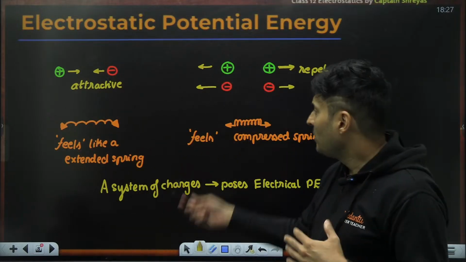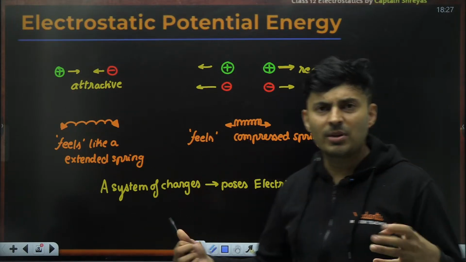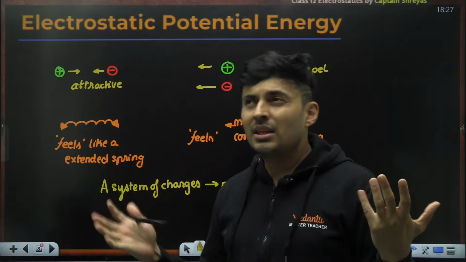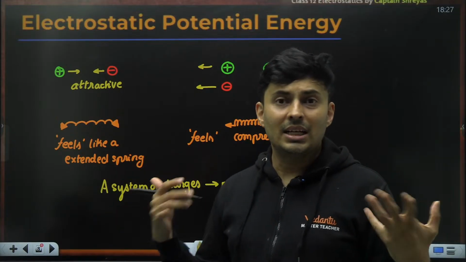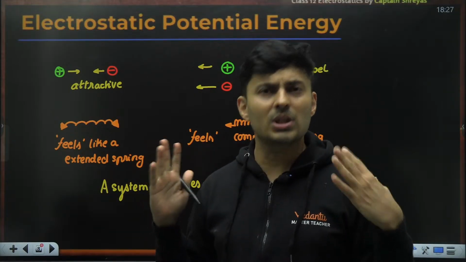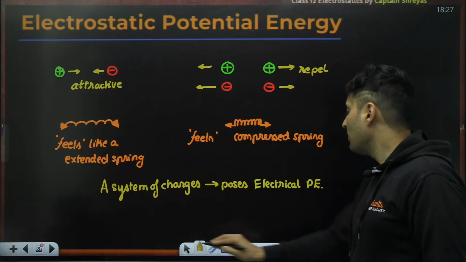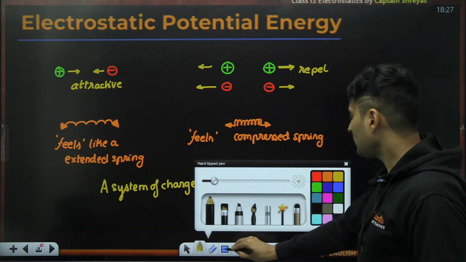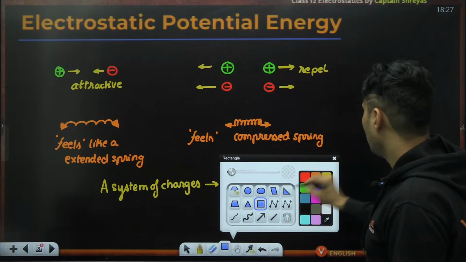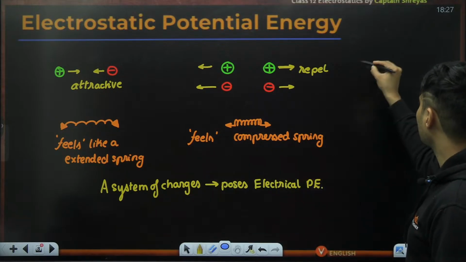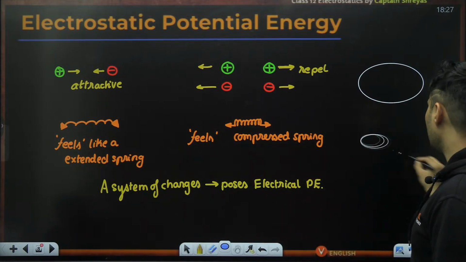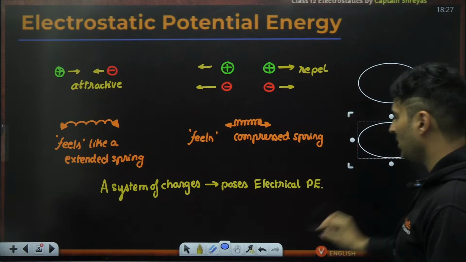Now, you might be wondering, sir, just like a spring, when it is not extended, you said it has no potential energy. Like that, for charges, what is that scenario? Let me tell you. Imagine this is our entire universe. This is just a representative diagram.